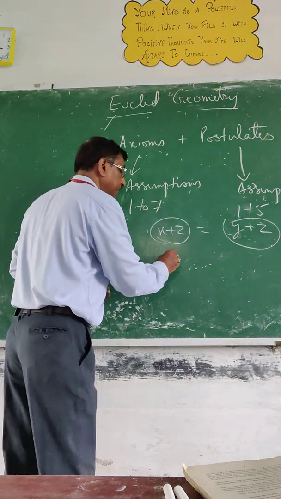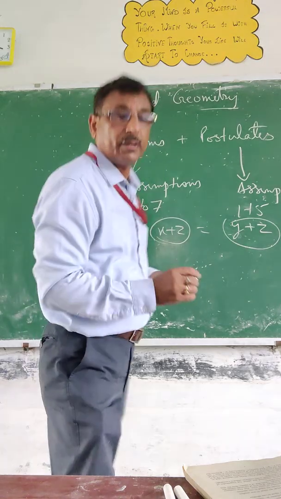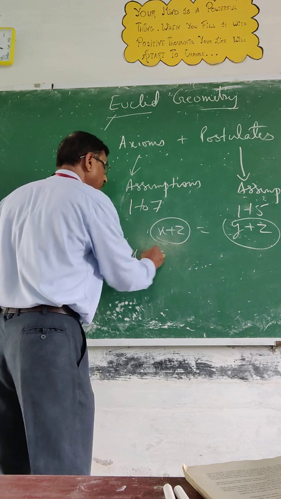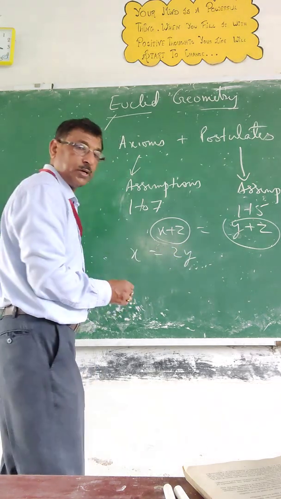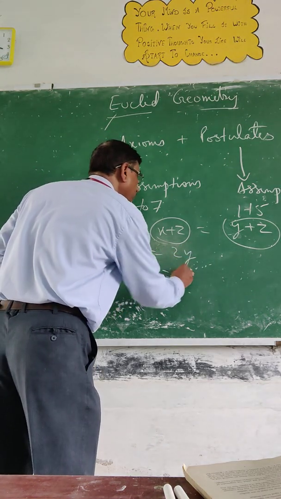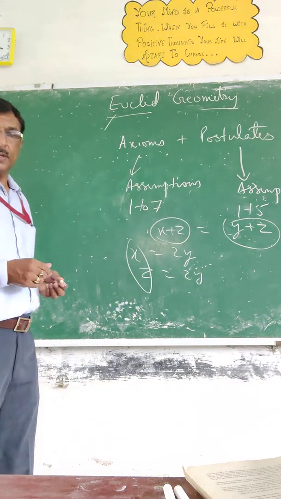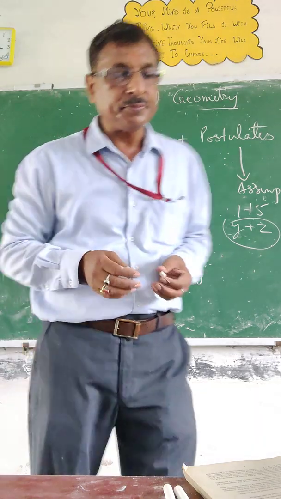That means the statement is things which are double of the same thing. That means x is equal to 2y. Okay? And z is also equal to 2y. So you can see these two are also equal. So you can also take the example.